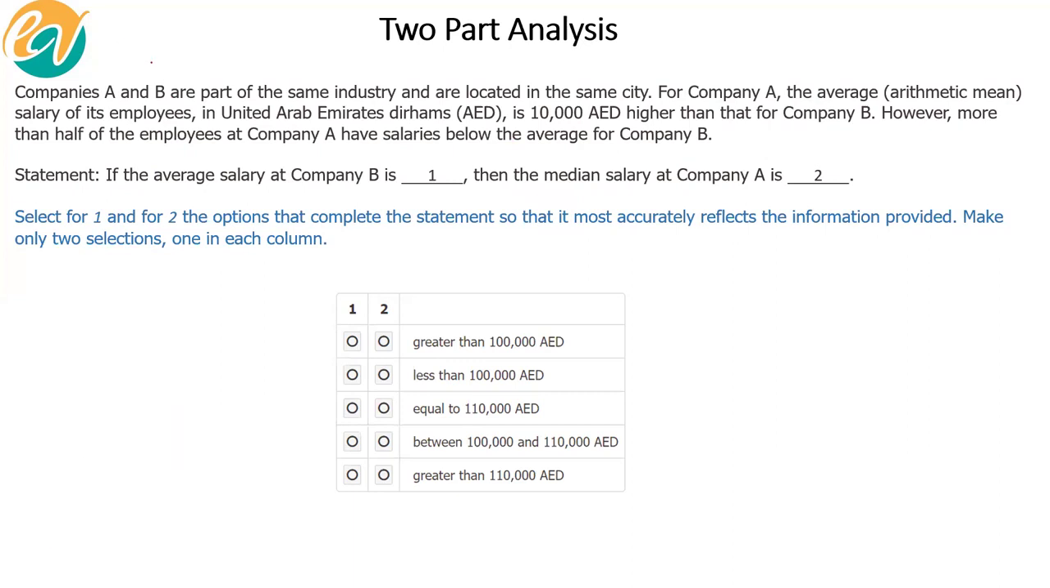The average salary for company A is 10,000 greater than that of B, which means the average salary of company A is obviously greater than the average salary of company B.